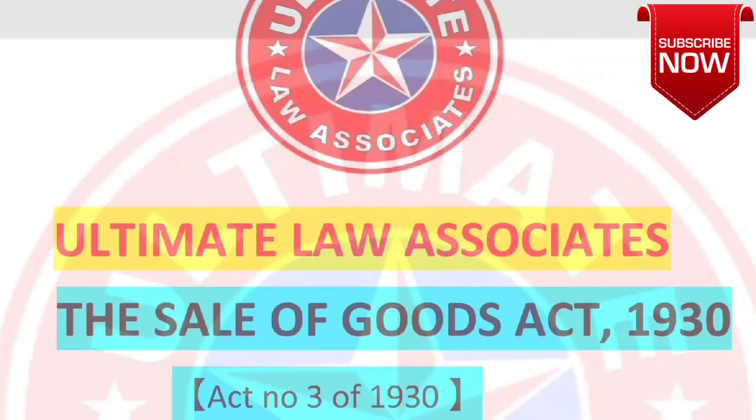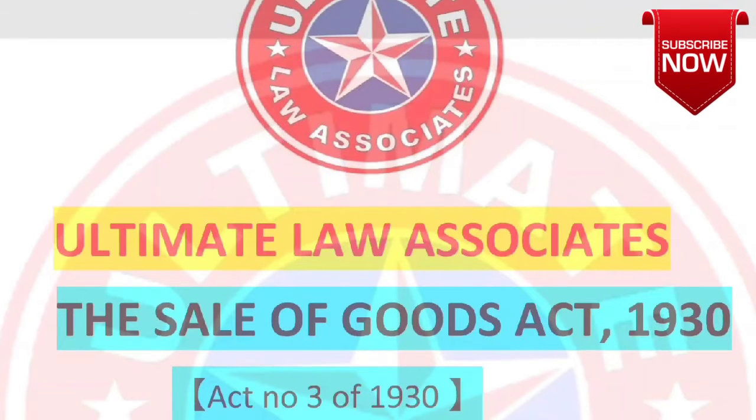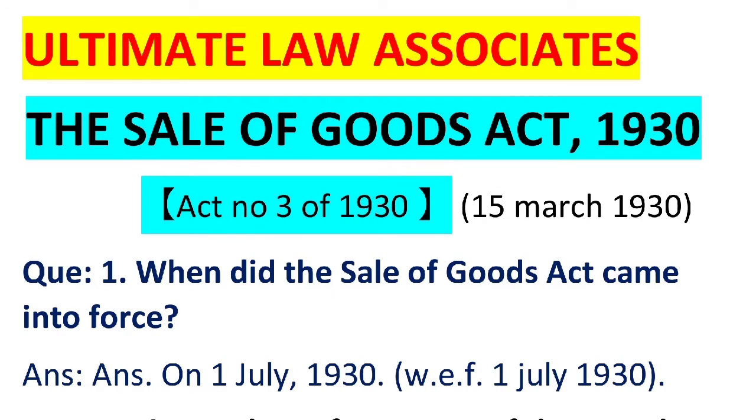Today we will discuss some one-liner important question answers related to the Sale of Goods Act 1930. The Sale of Goods Act 1930, Act number 3 of 1930, enactment date of Sale of Goods Act 15 March 1930. First question is, when did the Sale of Goods Act come into force? The Sale of Goods Act came into force on 1st July 1930. The Sale of Goods Act was enforceable from 1st July 1930.